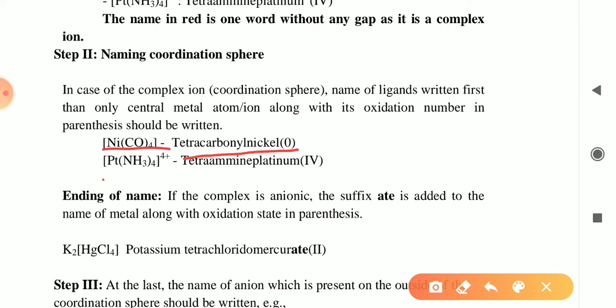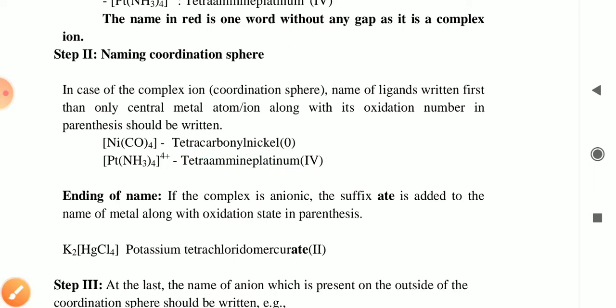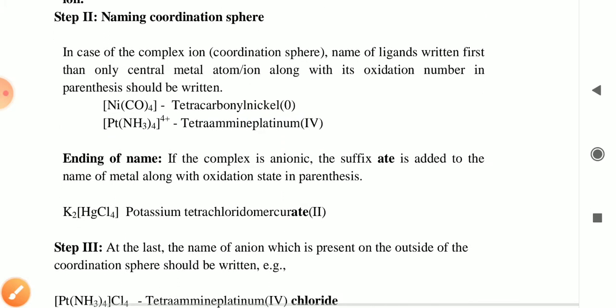Next is [Pt(NH3)4]4+. Its name is tetraamineplatinum(IV). Now the ligands are named with their number, and for anionic complexes the suffix ate is added to the name of the metal along with the oxidation state.